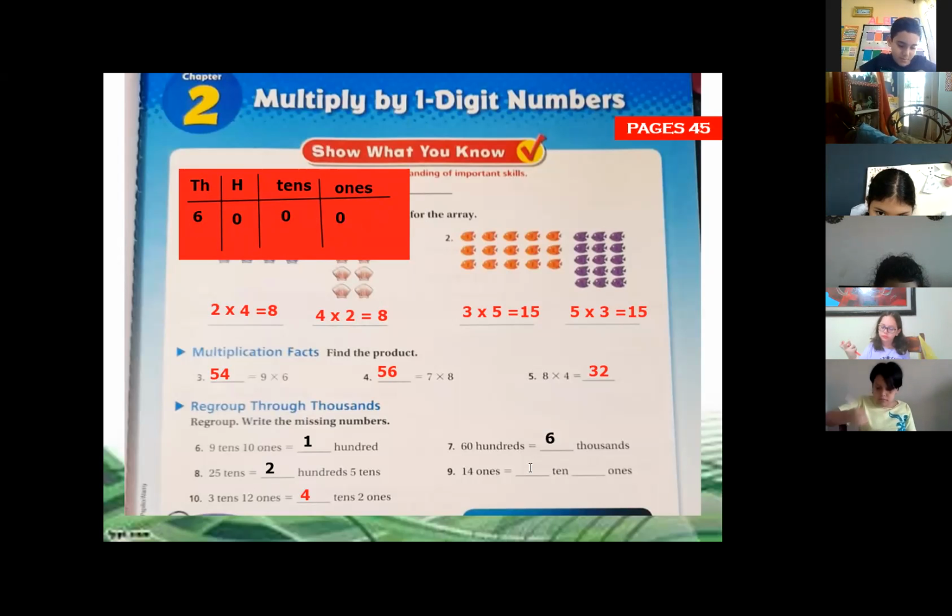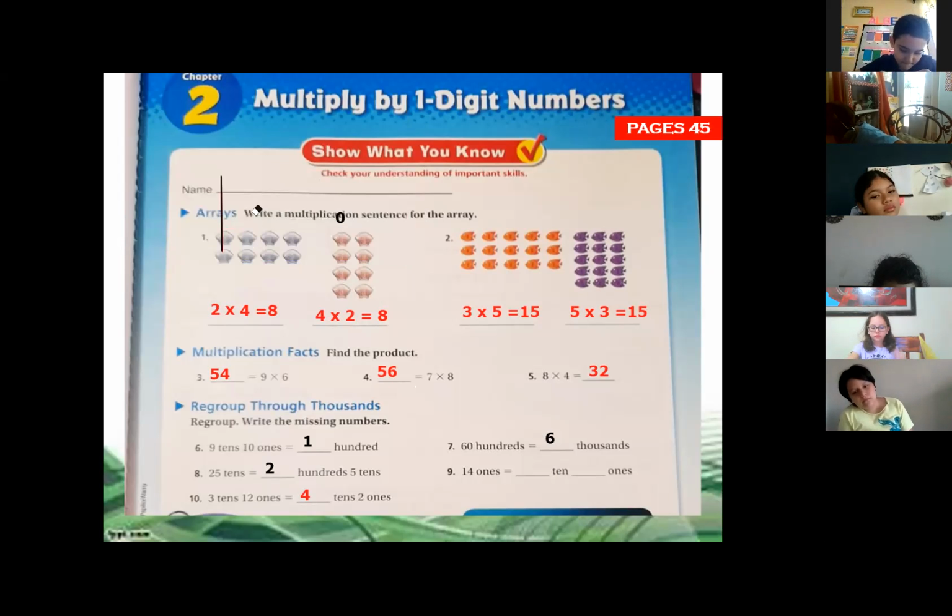Now, what about 14 ones? How many tens and how many ones do we have there? Tens, 1.